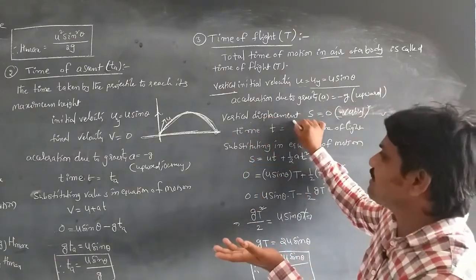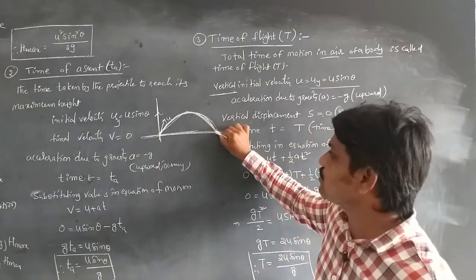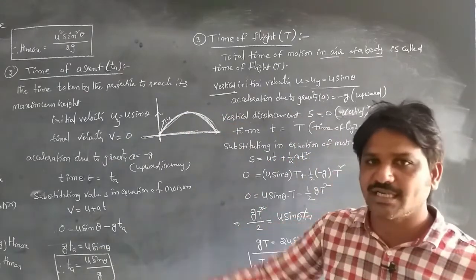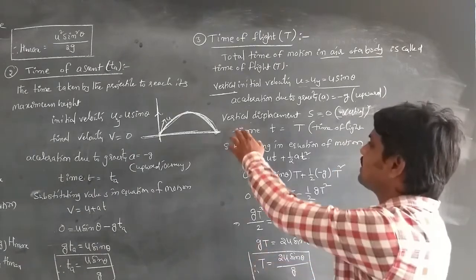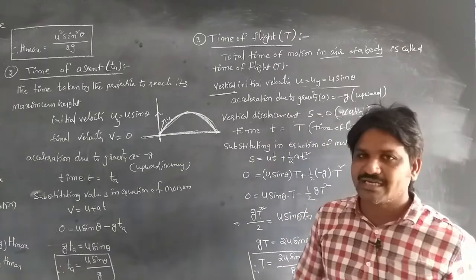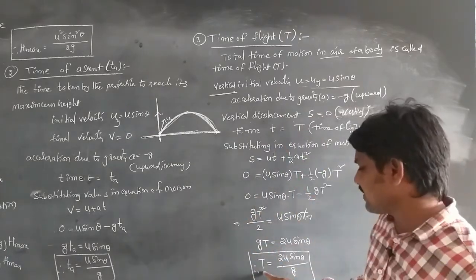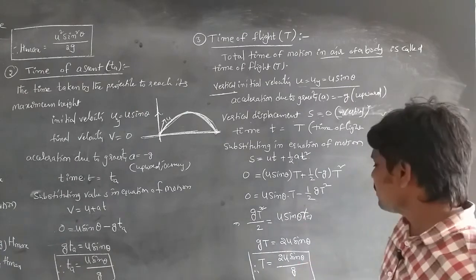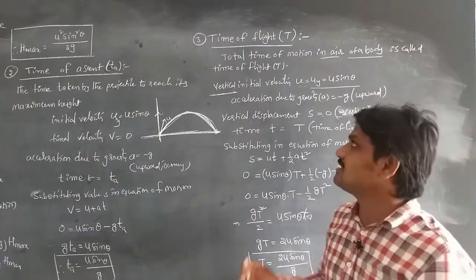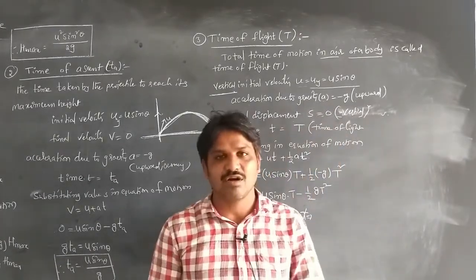Its vertical displacement s is equal to 0, because the body is projected from a point and reaches the same point on the horizontal. So the vertical displacement s is equal to 0 and time is equal to time of flight. Substituting these values, after the calculation we get t is equal to 2u sin theta by g. This is another parameter of projectile motion, that is the time of flight.